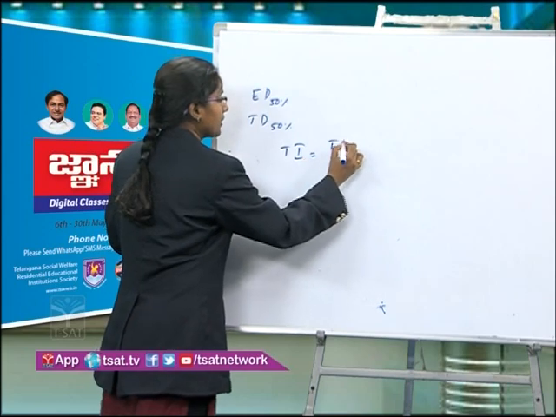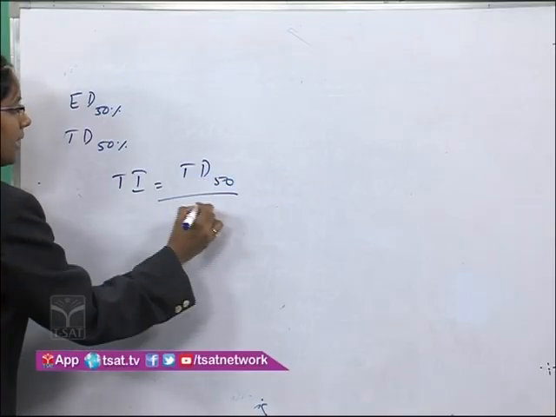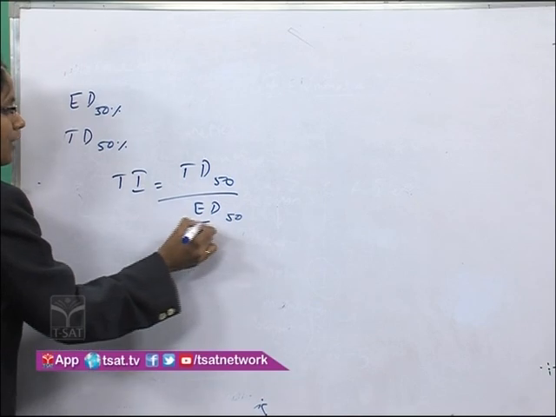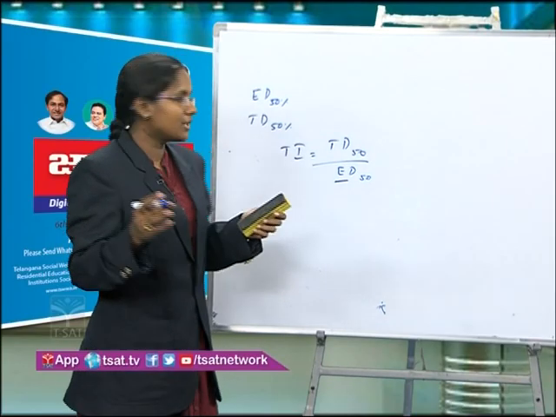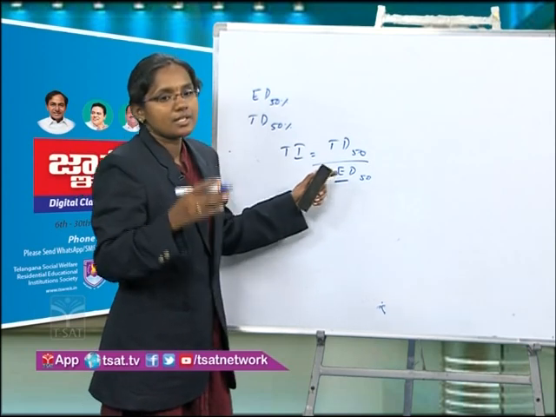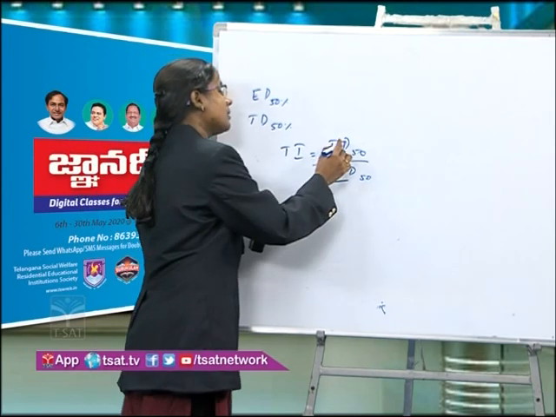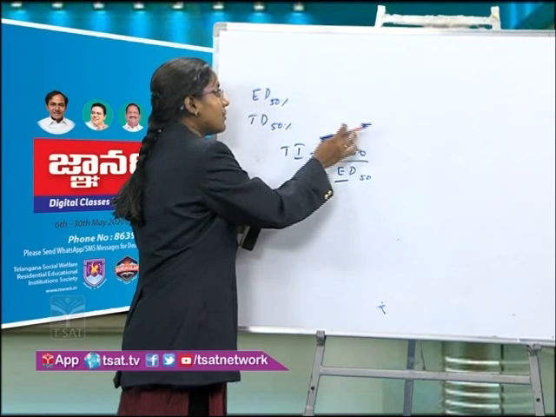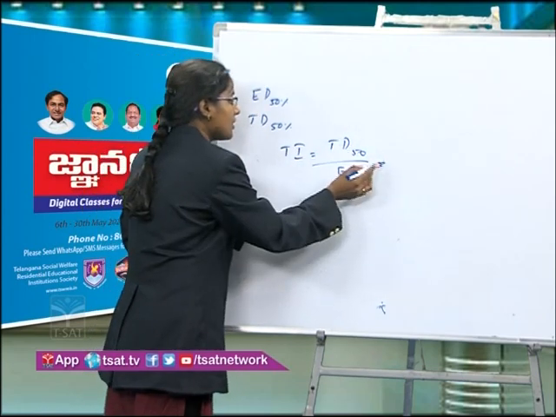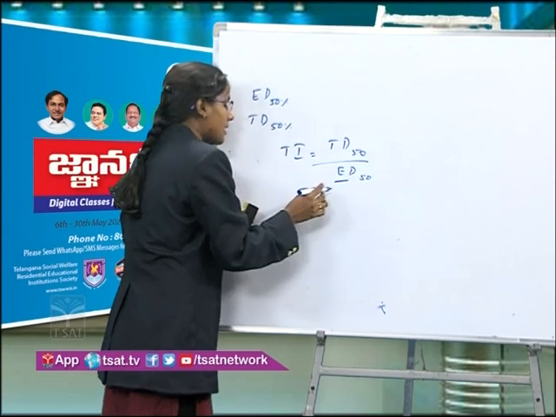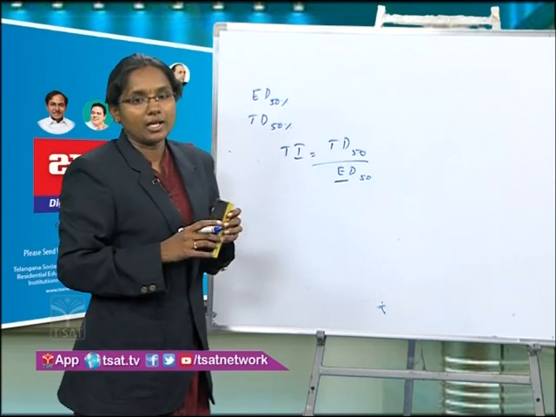Always your effective dosage should be small, because your drug will be efficient if its effective dosage is less, and your drug will be less toxic if the toxic dosage is more.